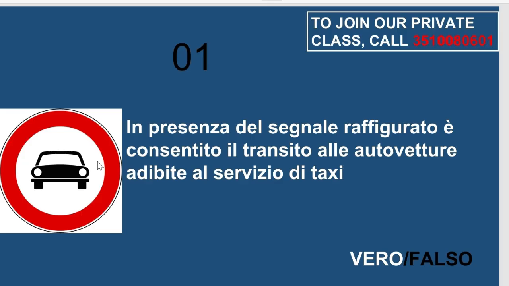No, it is falso, okay? Because the sign shown you are seeing here, which is the transito vietato ai tutti gli autoveicoli, prohibits the transit of all motor vehicles, including the ones that are being used for taxi services. So the number one is falso, not vero.